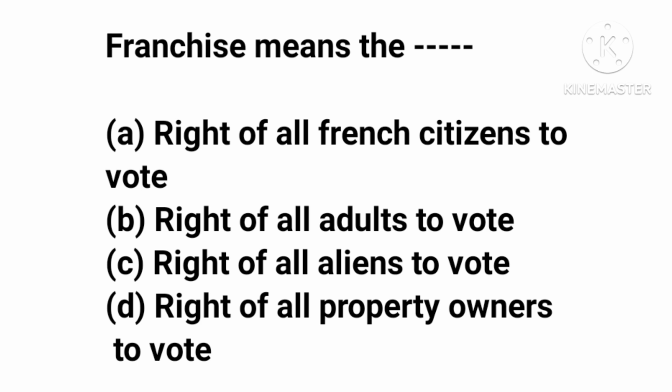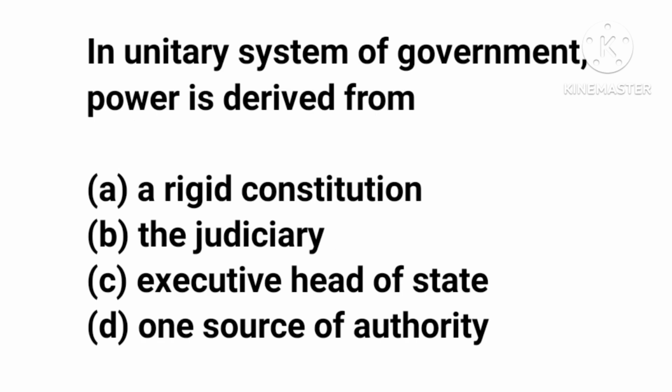So that's franchise. Now, this is the next question. Question 2. In unitary system of government, power is derived from, we have option A, rigid constitution; B, the judiciary; C, the executive head of state; and D, one source of authority. Now, what is unitary government?